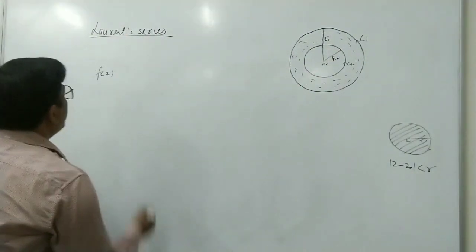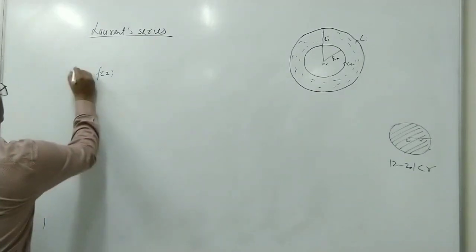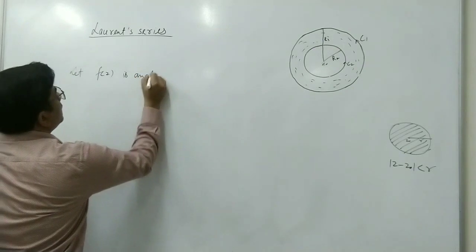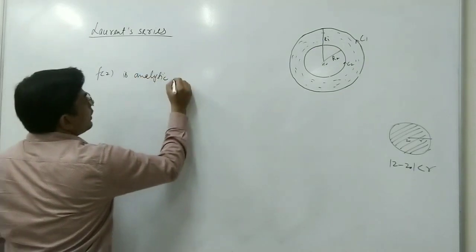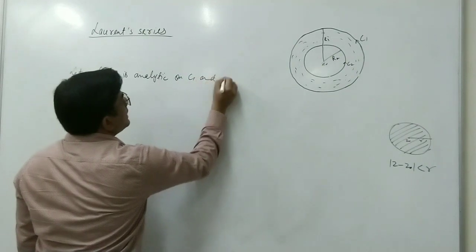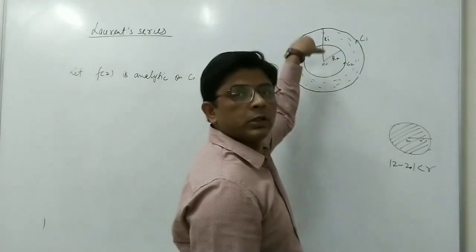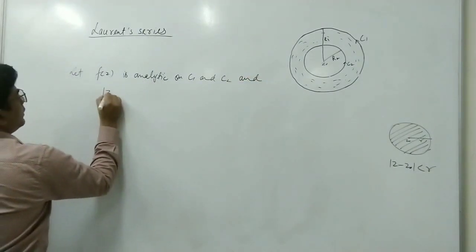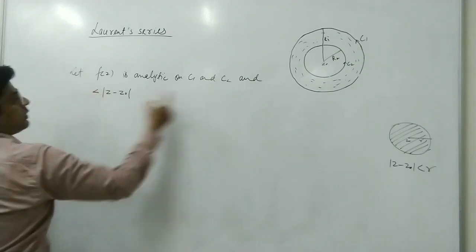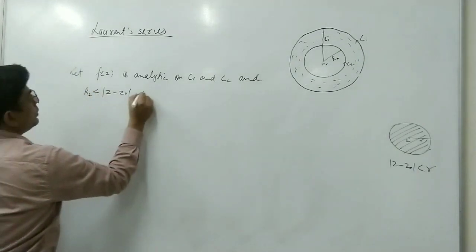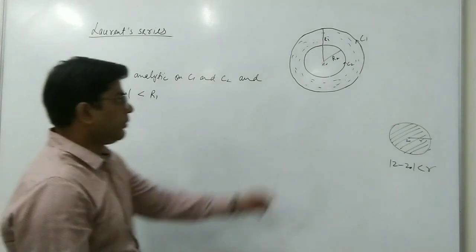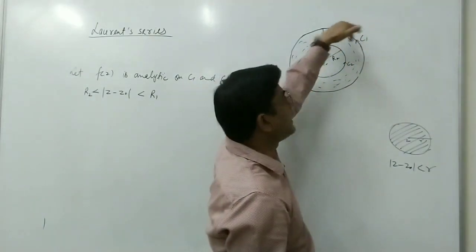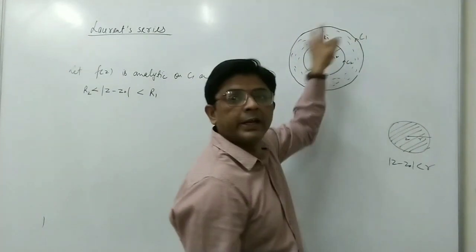So here we take a function f(z) which is analytic. Let f(z) be analytic on C1 and C2, and in this region: mod z minus z0 greater than r2, less than r1. It means outside the points of the smaller circle and inside the points of the larger circle. It means in this ring shaped region.